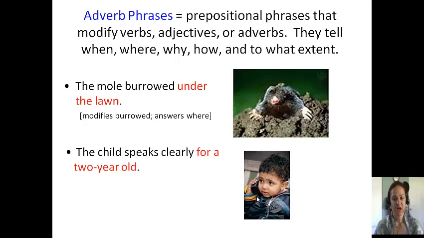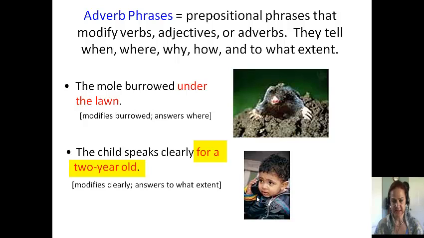The child speaks clearly for a 2-year-old. For a 2-year-old is my prepositional phrase. So let's break it down. For is my preposition. 2-year-old would be a compound noun, so that's my object of the preposition. A would be an adjective indefinite article modifying 2-year-old.